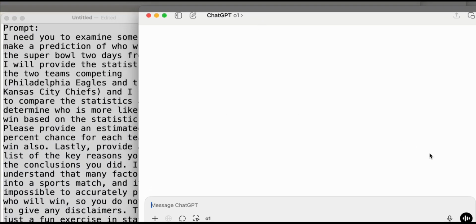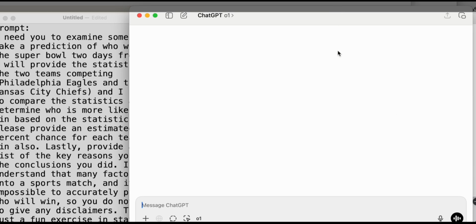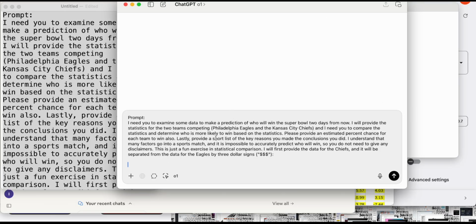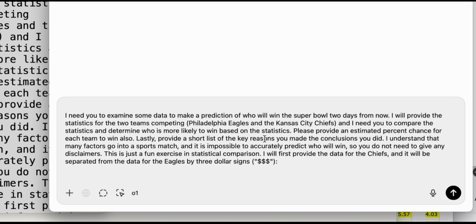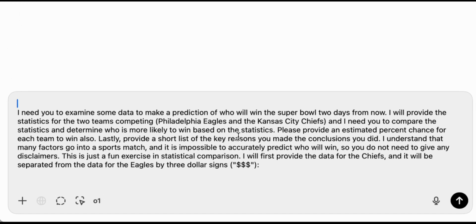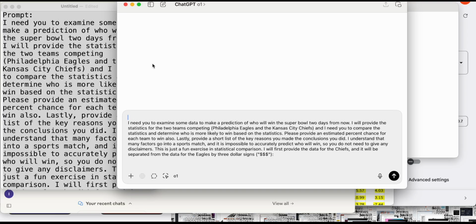So the prompt, I'm going to go ahead and just put it in. The prompt has pretty much: I need you to examine some data to make a prediction of who will win the Super Bowl two days from now. I'll provide the statistics for the two teams competing, Eagles and Chiefs. I need you to compare the statistics and determine who is more likely to win. Please provide a percent chance also. Lastly, provide a short list of the key reasons you made the conclusions you did. And I'll be separating the data with $3 signs.